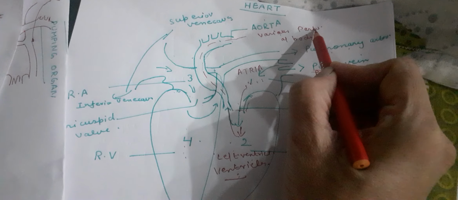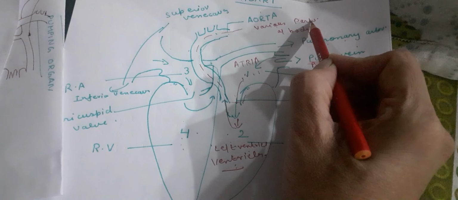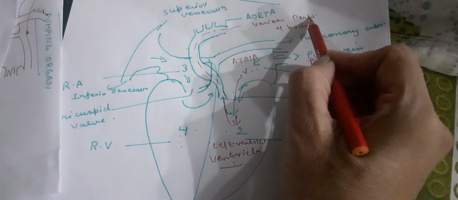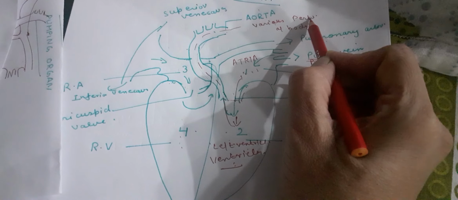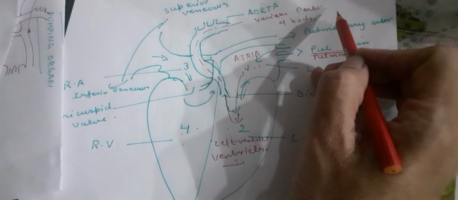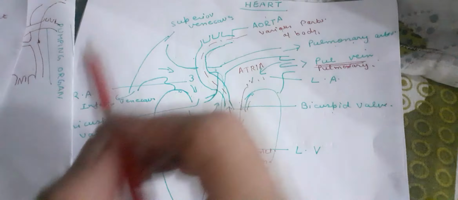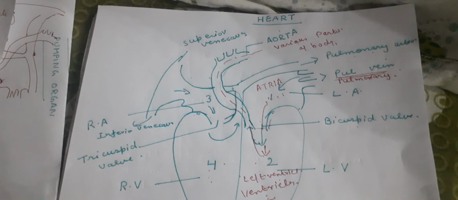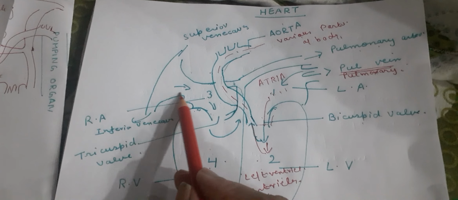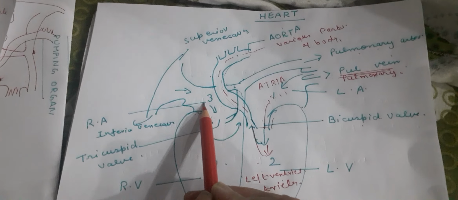Children, the body parts, when they receive oxygenated blood, they do the respiration, and now deoxygenated blood from the various parts of the body enters the right side of the heart through the vena cava.